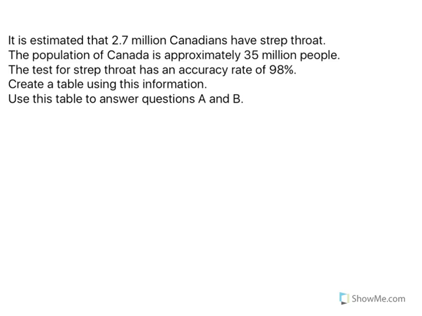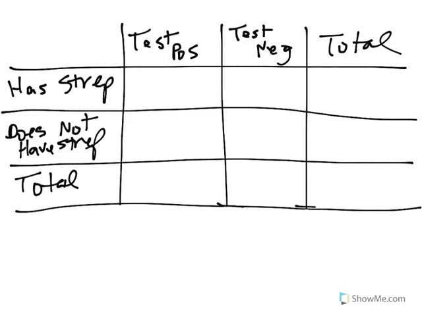Now, we can see, and this of course is all made up data, right? 2.7 million people in Canada have strep throat. That's how many have it. 35 million people total, and we've got an accuracy rate of 98%. So we can think our probability table. So we know 35 million people total, and 2.7 million of them have strep throat. That was given to us.